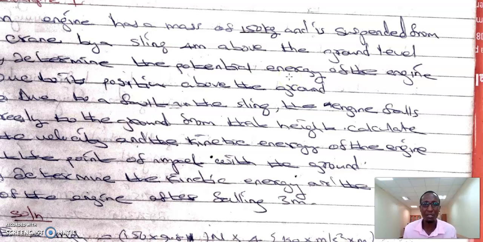An engine has a mass of 150 kilograms and is suspended from a crane by a string 4 meters above the ground. A, determine the potential energy of the engine due to its position above the ground. Then B, due to a fault in the string, the engine falls freely to the ground from that height. Calculate the velocity and the kinetic energy of the engine.